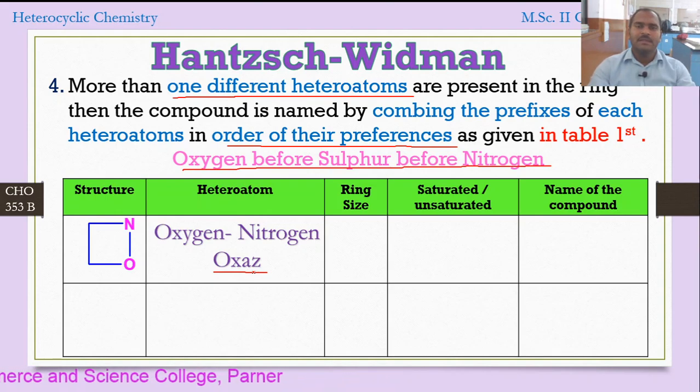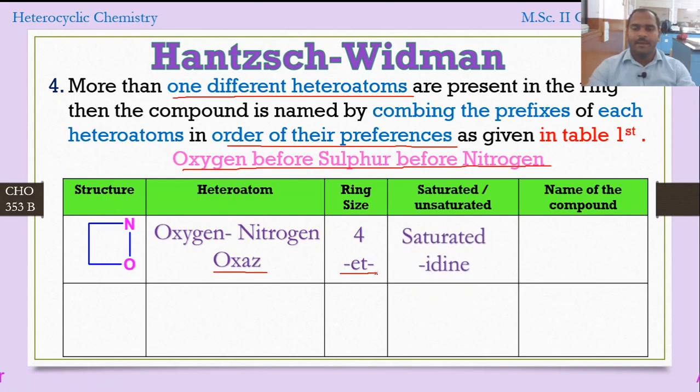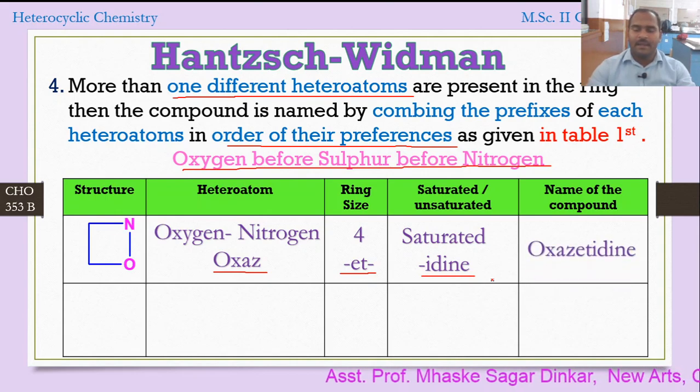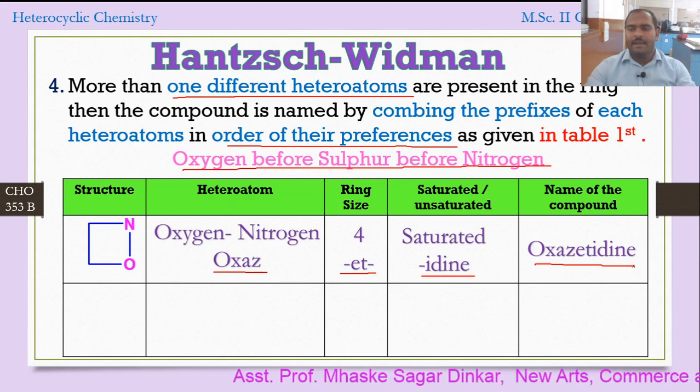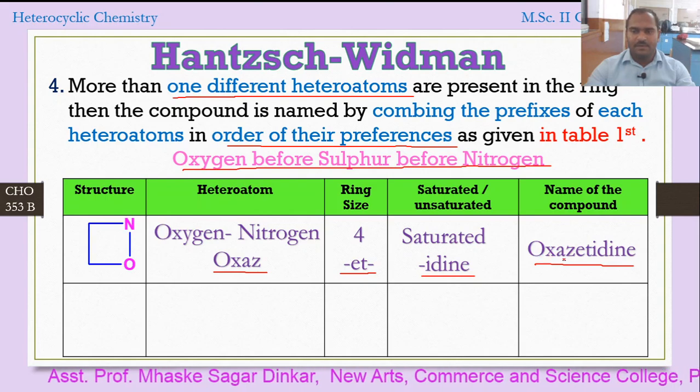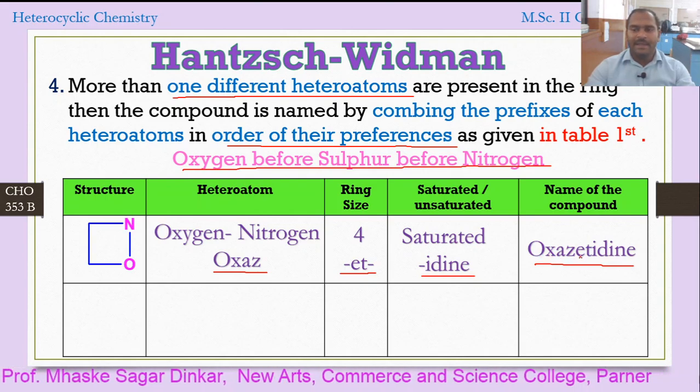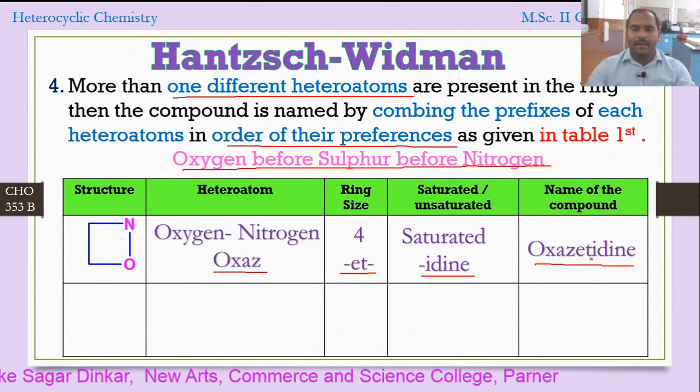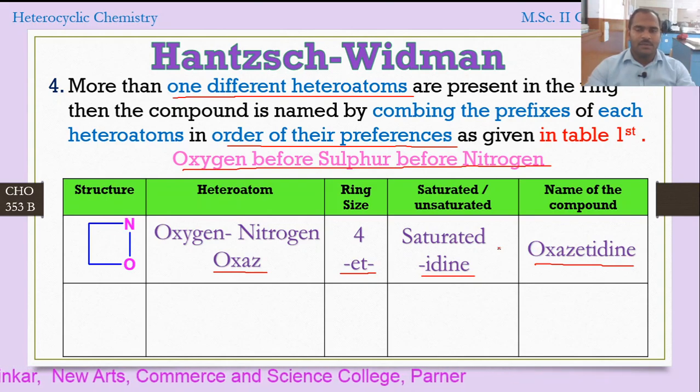Now what is the size of the ring? The size of the ring is four-member, which stands for the prefix et, and then it is saturated and contains nitrogen, so it has idine. What will be the name of this compound? Yes, correct. The name of the compound is oxazetidine, right? Oxazetidine. Ox stands for oxygen, az stands for nitrogen, et stands for four-member, and idine stands for the saturated four-member cyclic structure having a nitrogen.